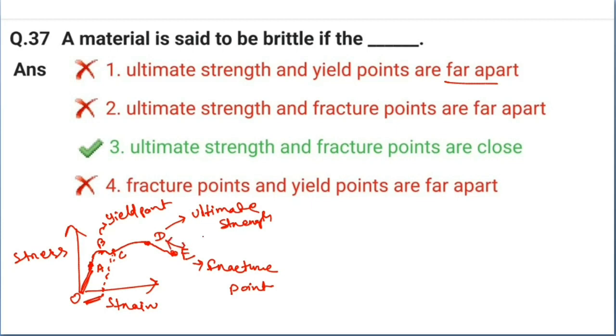That means option 1, ultimate strength and yield point, B and D, no. Ultimate strength and fracture point are far apart, no. Now, if the ultimate strength and fracture point, D and E, are far apart, then the material is ductile. But if ultimate strength and fracture points are close, meaning the DE distance is small, then the material is said to be brittle. Okay, so option 3 is the correct one.